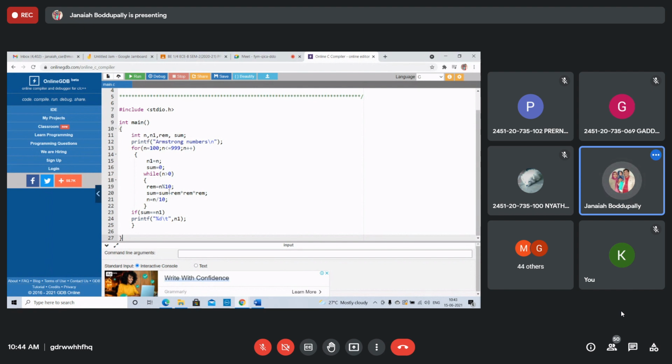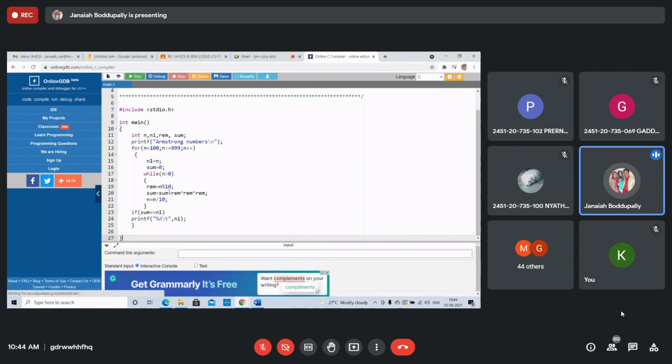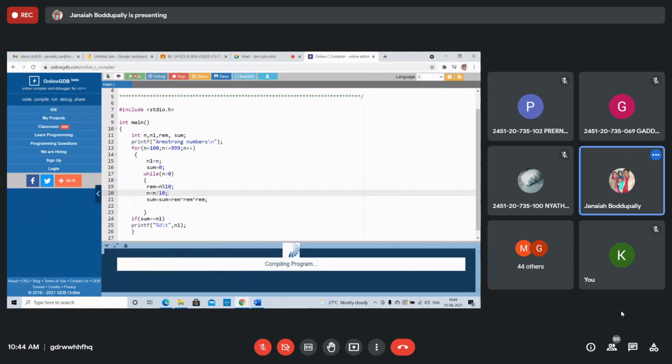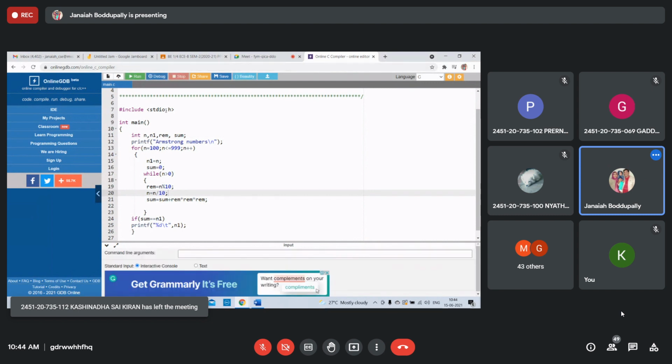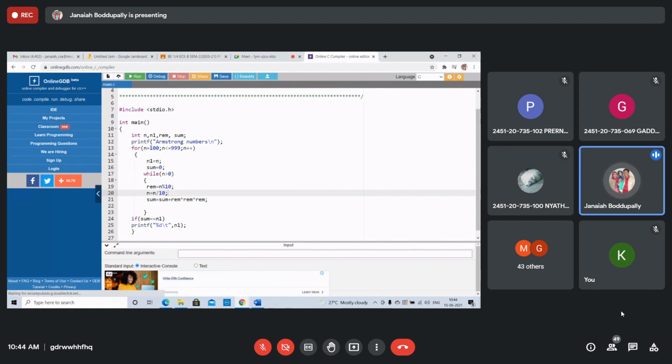Suppose the number is 100. Compare with the sum stored in sum, which is 0. 100 is greater than 0. Remainder, divide by 10. Wrong, not wrong. Where is the problem? Integers, printf, Armstrong numbers.